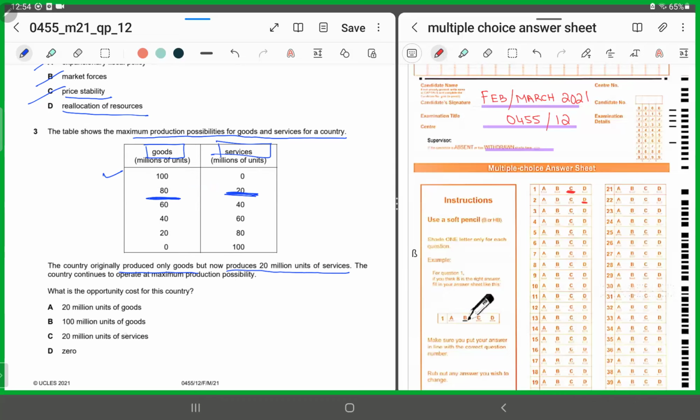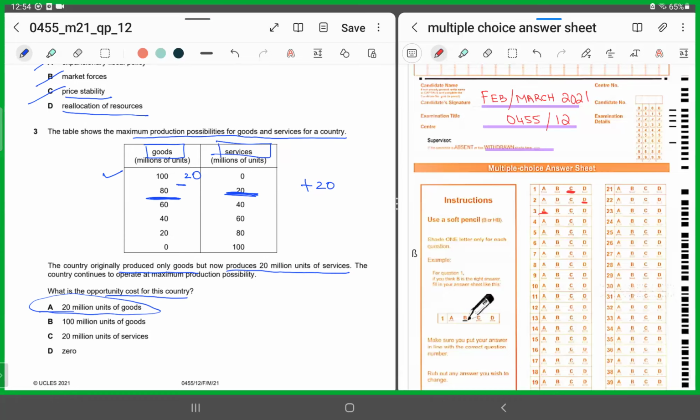Now, what are they asking? What is the opportunity cost? The opportunity cost is what? In order to produce 20 more of services, it let go of, or forwent, 20 million units of goods. So 20 million units of goods is the opportunity cost in order to produce 20 million units of services.